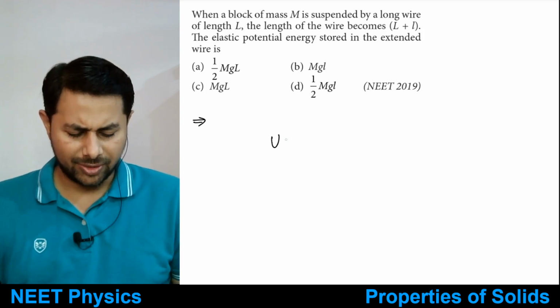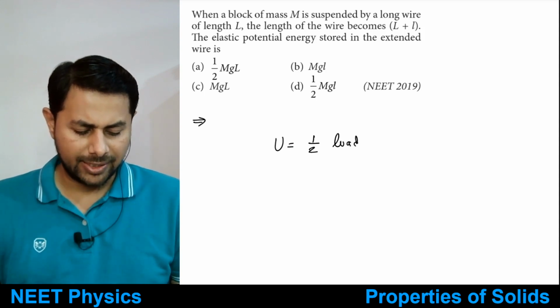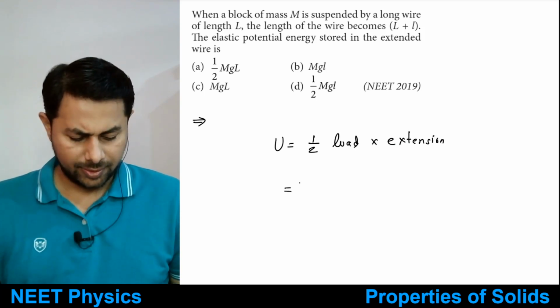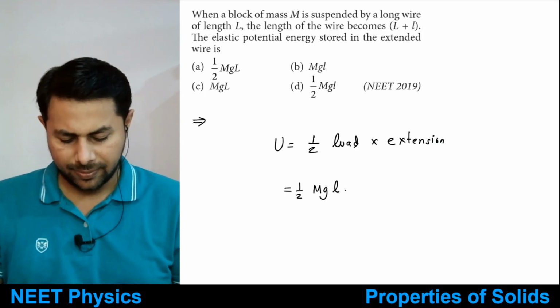This is a very simple, straightforward question. U is equal to half of load multiplied by extension. Right, so half of mg multiplied by what is the extension? Extension is l. That's the answer.